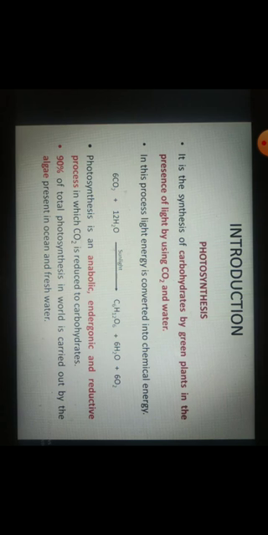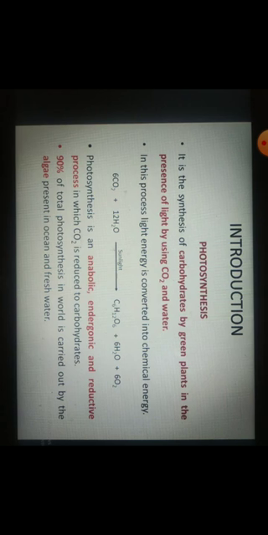Second point is that it is endergonic. It means the heat, the energy, is taken by the components to form the compound. There are two types of reactions, endergonic and exergonic. Exergonic reactions are those reactions which release energy when the reaction takes place. But endergonic are those reactions where energy is needed for the reaction to occur, right? So it is an endergonic reaction.